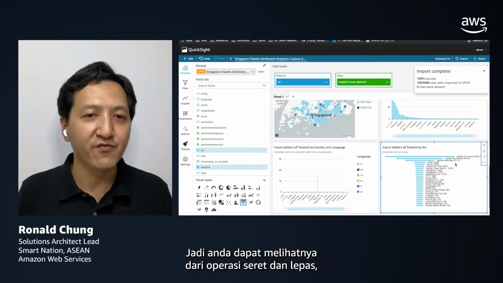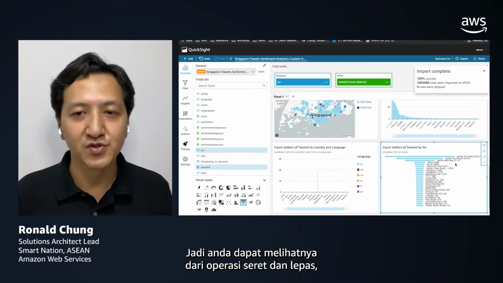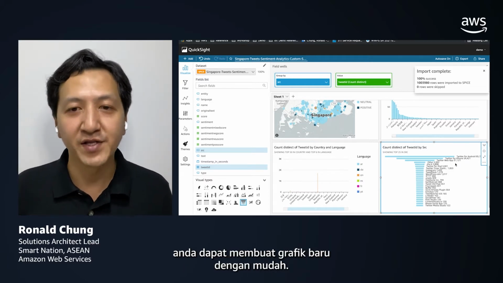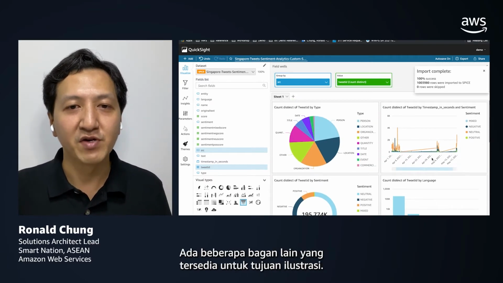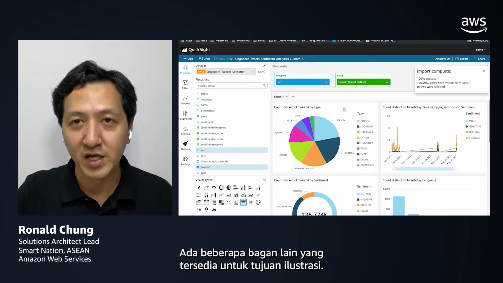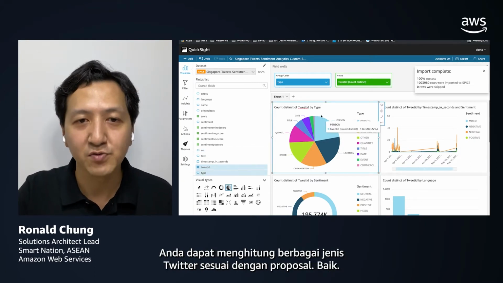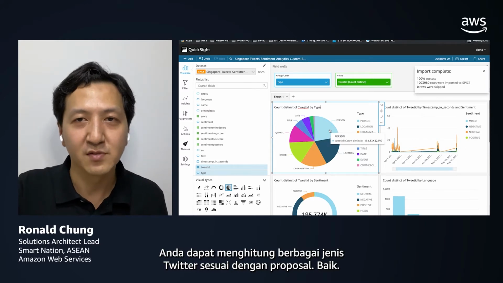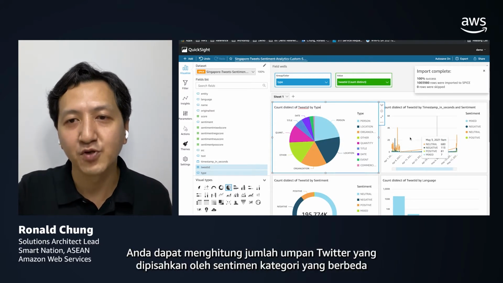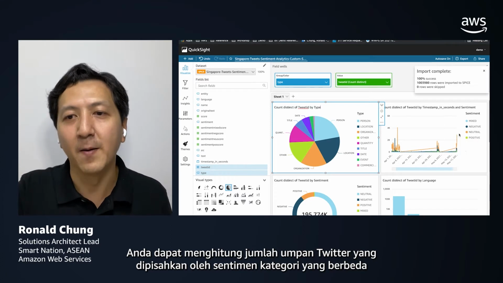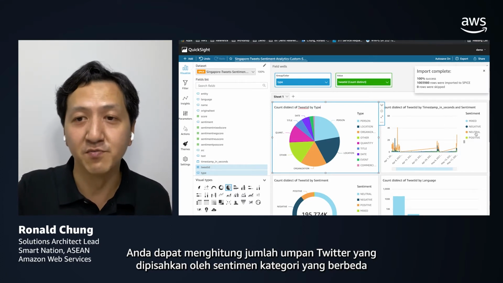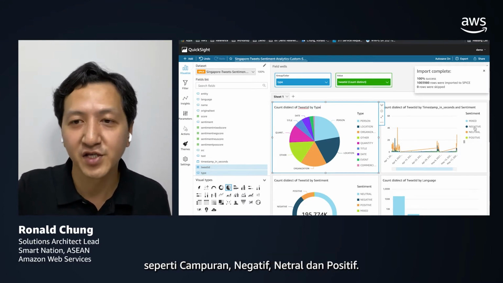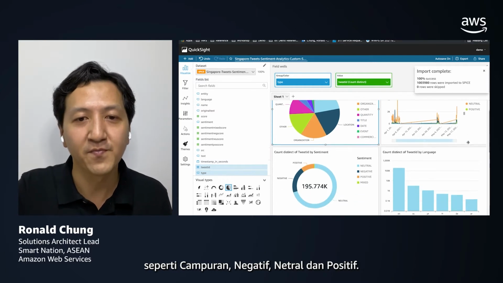So you can see that with drag and drop operations, you can easily create new charts here. There are some other charts available for illustration purposes. You can count the distinct types of Twitter feeds by proportion, and you can count the number of Twitter feeds segregated by different sentiment categories: mixed, negative, neutral, and positive.